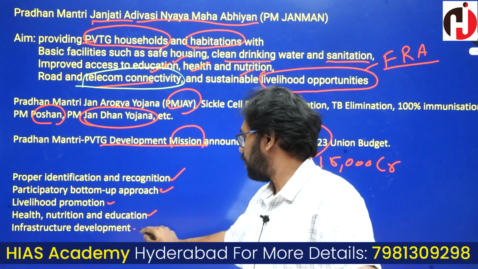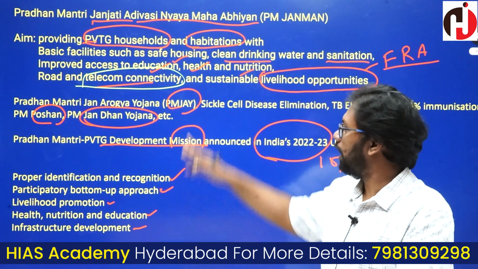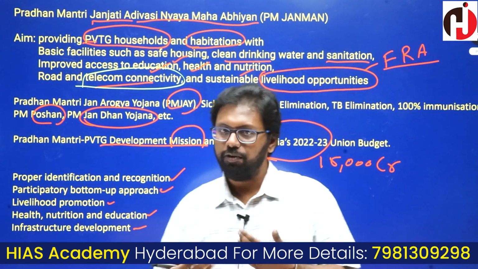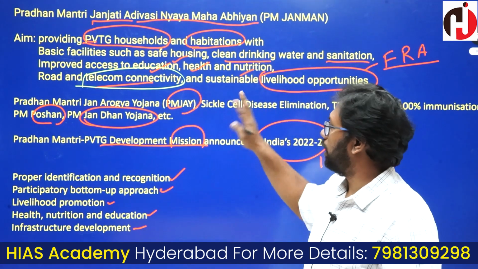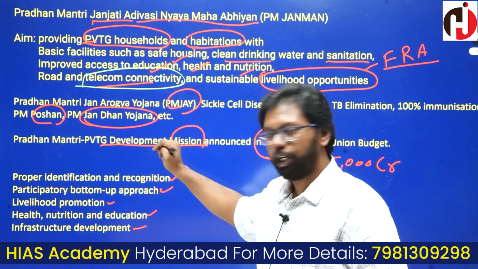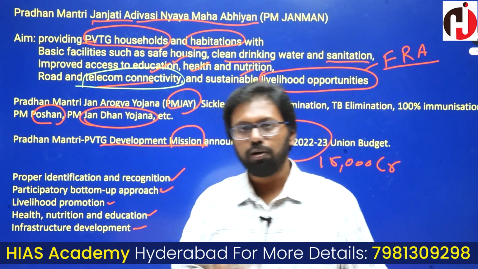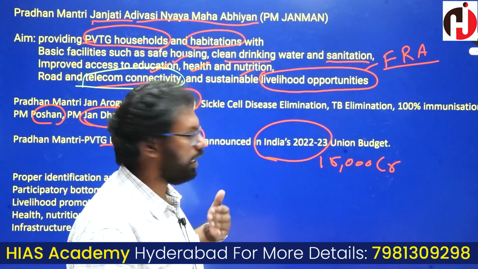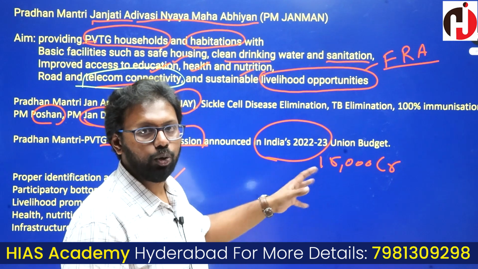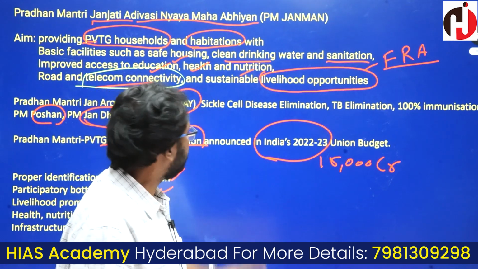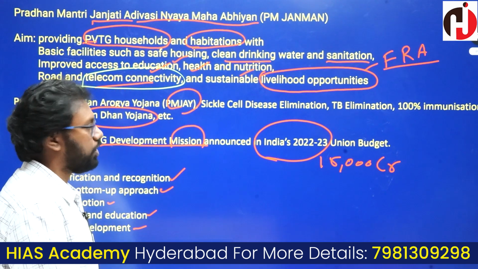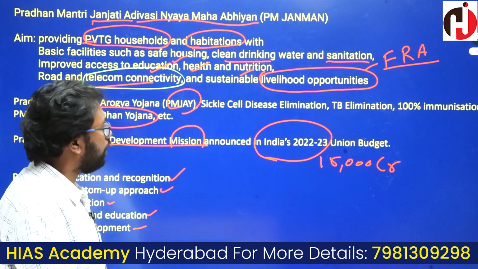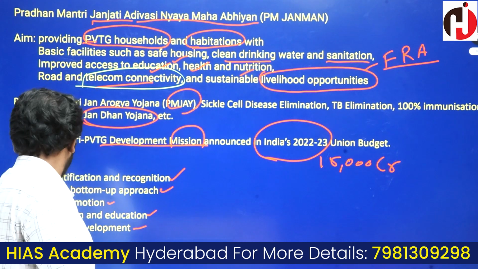And infrastructure development like roads, telecoms and connectivity, all those things as part of this scheme. In these areas it's going to be more reachable to those PVTGs which are not reached yet. So this scheme is very important. Please try to know more details about it.